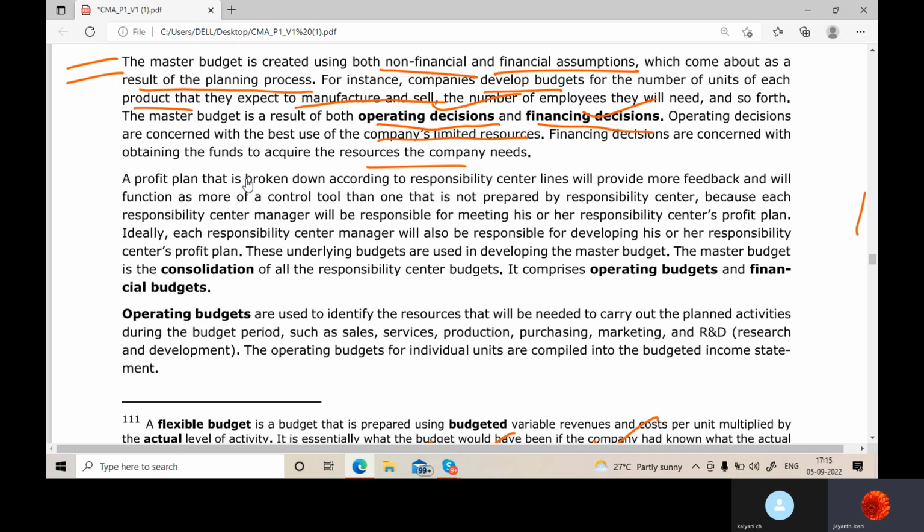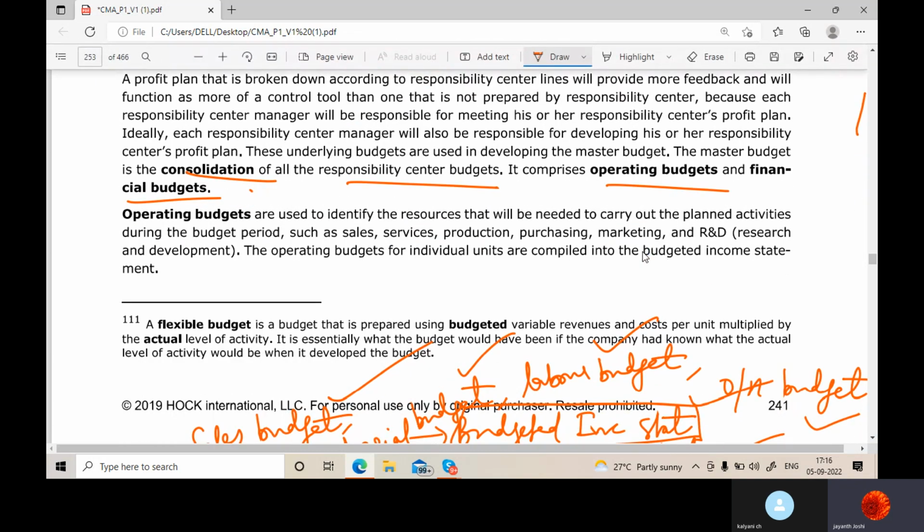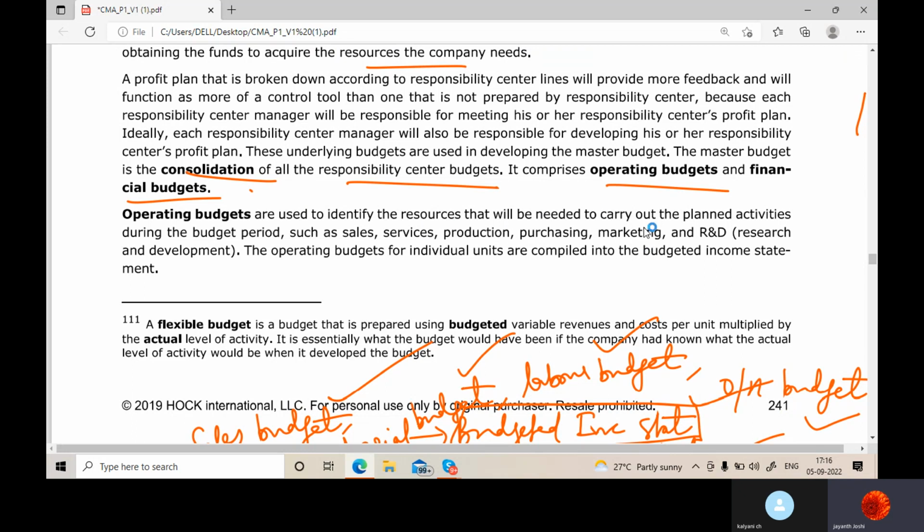Okay, so master budget is the consolidation of all responsibility center budgets. It comprises operating budgets and financial budgets. So in operating, what you can take, many things. Operating budgets are used to identify the resources that will be needed to carry out the planned activities during the budget period, such as sales, services, production, purchasing, marketing, research and development.